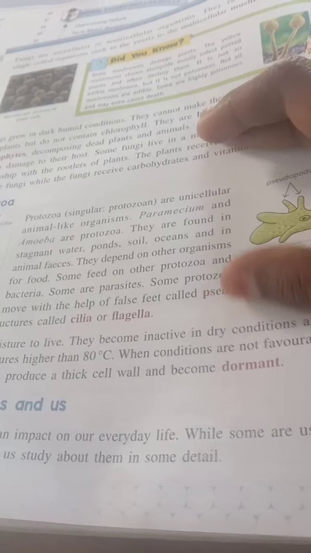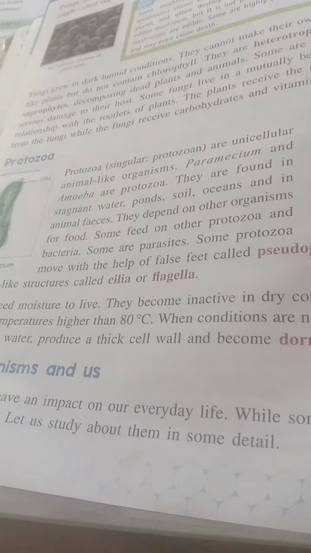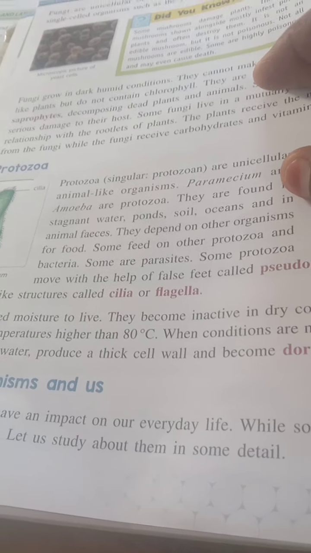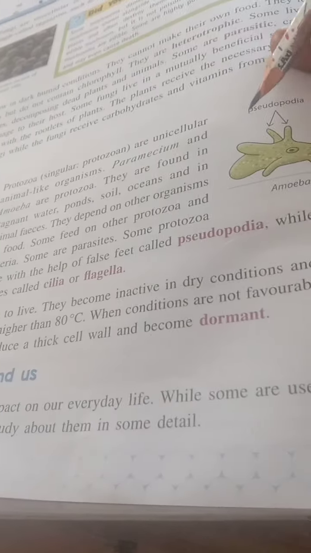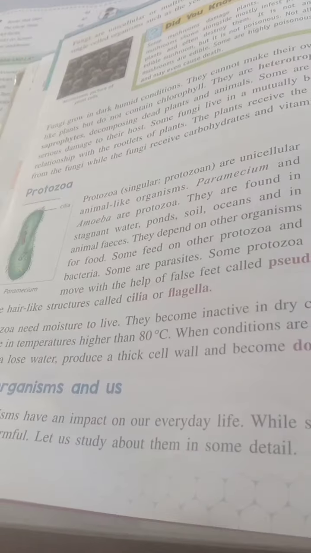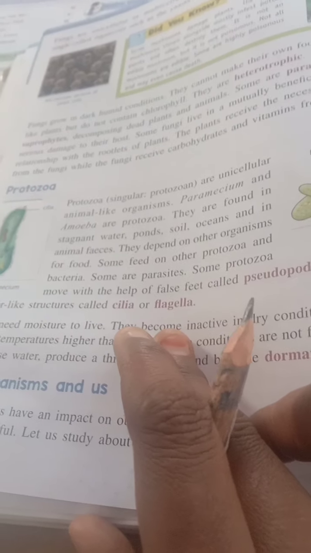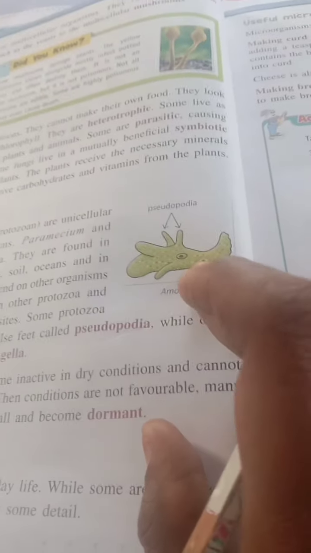Depending on the food source and nutrition source, they depend on other organisms. Some feed on bacteria, and it helps them to have false feet called pseudopodia. Pseudopodia means false feet. It is helpful in nutrition. The hair-like structures are called cilia or flagella. This one, the amoeba, has pseudopodia.